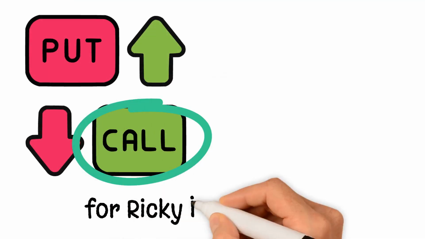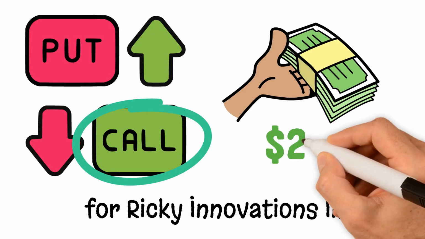Step 3. Executing the trade. You purchase one call option contract for Ricky Innovations, paying $200 as the premium.